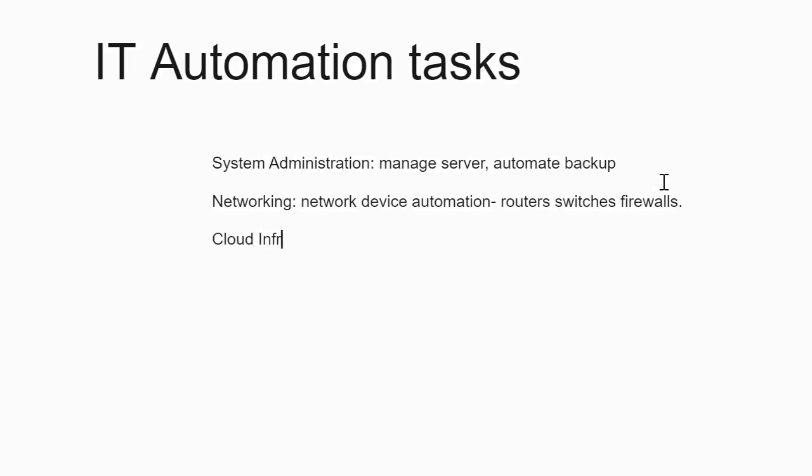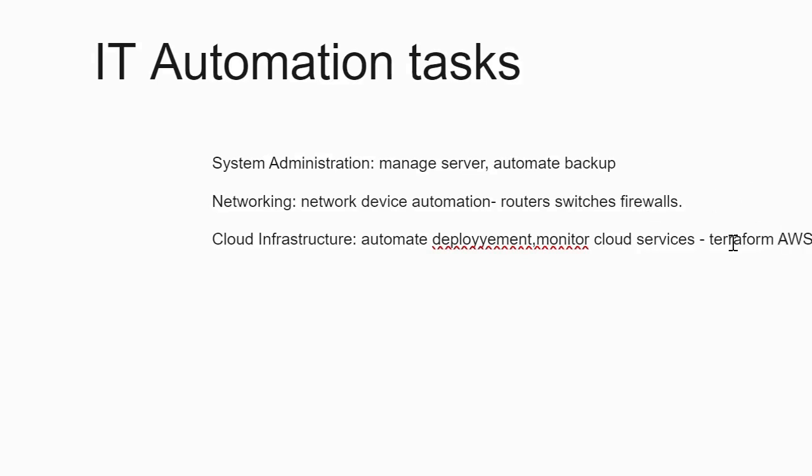Next, we can have cloud infrastructure. Under this, Go can be used to automate tasks related to cloud infrastructure management. You can develop tools to provision and manage cloud resources and automate cloud deployment. You can monitor the cloud services as well and implement infrastructure as code by using tools like Terraform or AWS. So by using these Terraform and AWS tools, you can do all the cloud-related automation tasks in Golang.